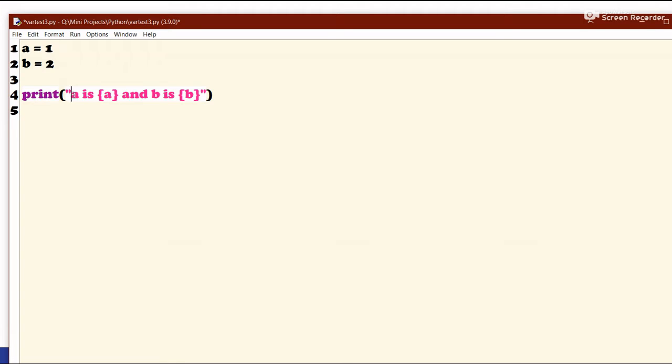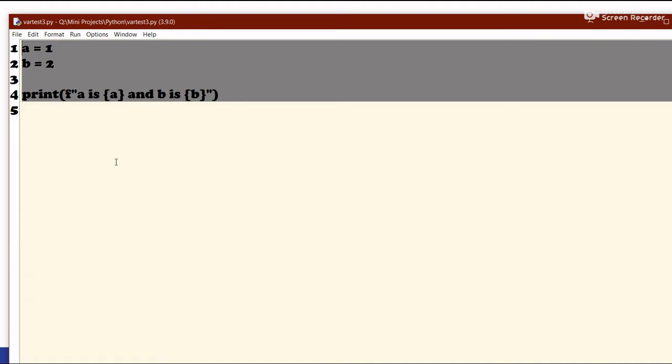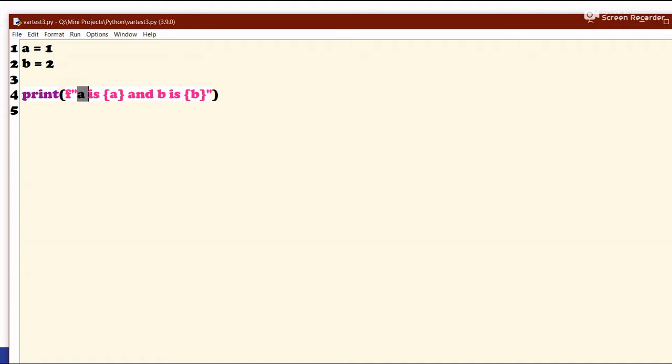And let's use an f-string. If we run this, you already know what we are going to get, because you have understood this so far. This is just a simple program. So a is 1 and b is 2. This should be the output. Let's see.